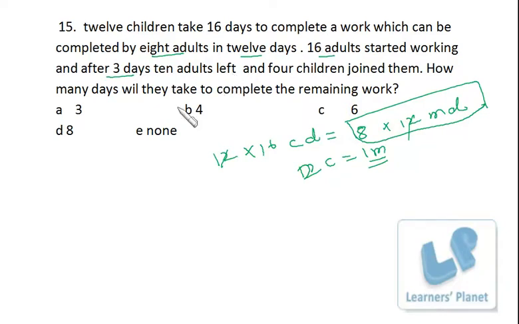Now 10 adults left, so we are left with 6 adults or 6 men, and now 4 children are joining them. Okay, so 6 men, 4 children. 4 children are equivalent to 2 men, because 2 children is 1 man, so 4 children is 2 men. So in all, now we have 8 men, right? 8 men can complete the work in 12 days, right? But we are now left with just 50% of the work. 8 men complete the work in 12 days, so 50% of the work will be done in just 6 days. Okay, so very simply you can solve it. I hope you are clear.